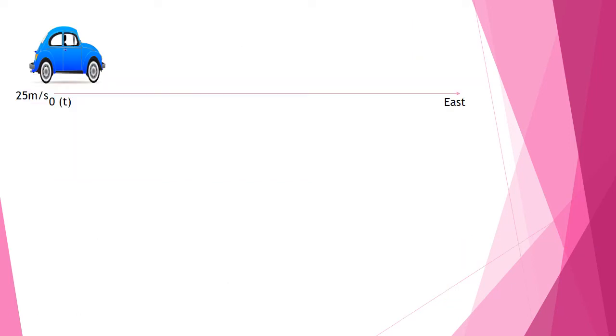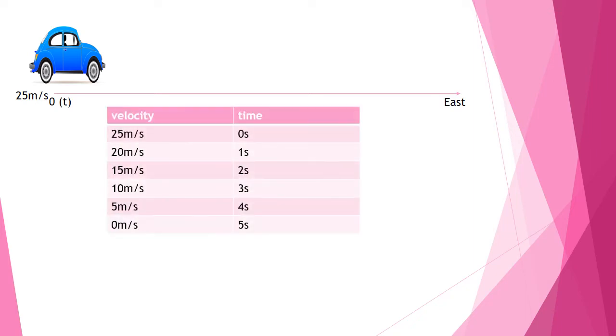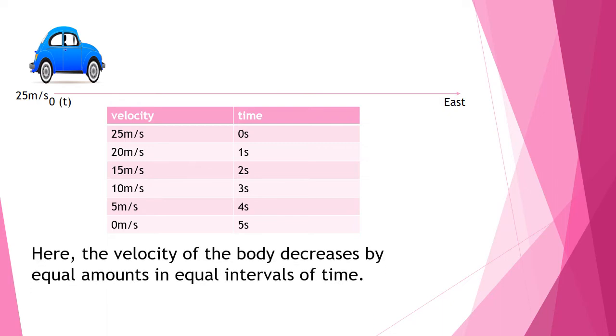Children, now let us look into this example. Here an object, that is a car, it is having an initial velocity of 25 meter per second. That means when we started noting the time, its velocity was 25 meter per second, and after every interval of 1 second, its speed reduced by equal amount, and we can see that from the data after 5 seconds it came to a halt.